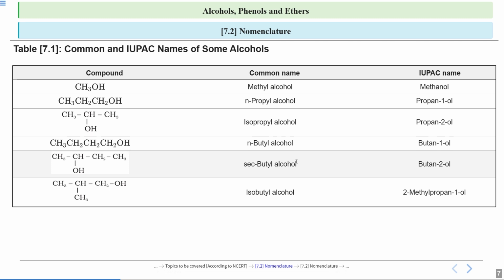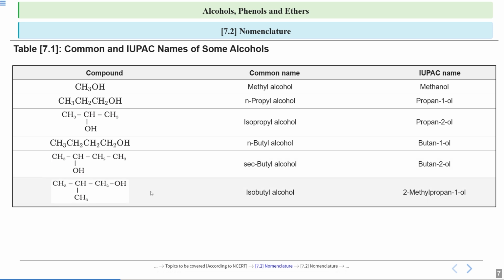Now let's see the IUPAC naming. So this is the longest carbon chain. You will do the numbering from this side so that this carbon gets number 2. If you do it from this side, then this carbon will get the 3rd number. So we will do the numbering from the left side. So 1, 2, 3, 4. So butan-2-ol, because the carbon to which your OH is attached is the second carbon. So the IUPAC name will be butan-2-ol.